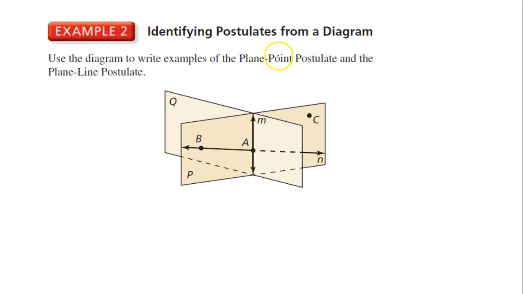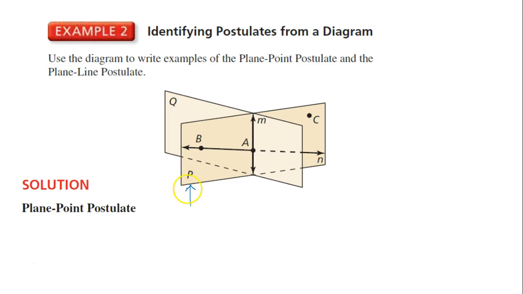Use this diagram to write examples of the plane-point postulate and the plane-line postulate. Alright, the plane-point postulate says that if there is a plane, then that plane has at least 3 non-collinear points in it. So let's look at plane Q. Let's see, point B is on plane C. Sorry, this is plane P. So if it's on plane P, then B can't be on plane Q. What points do we have in plane Q? I think just A. Right? A is the only one that we have labeled over here on plane Q.